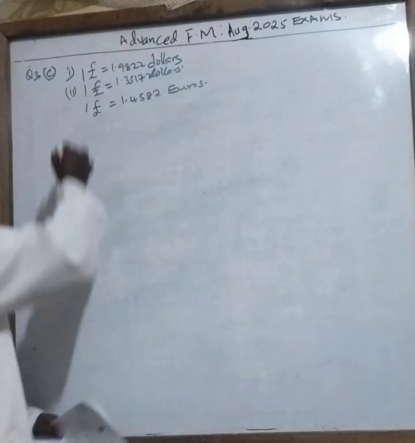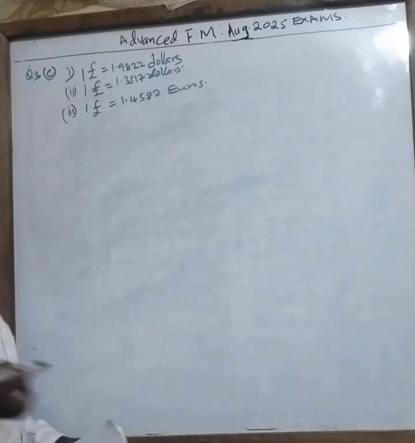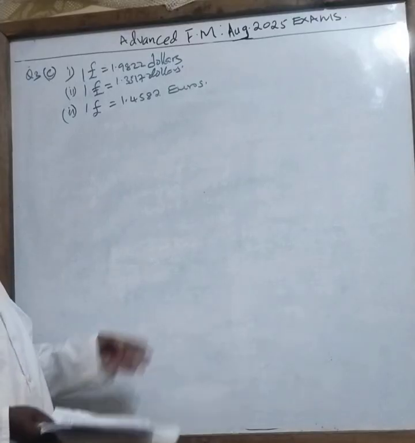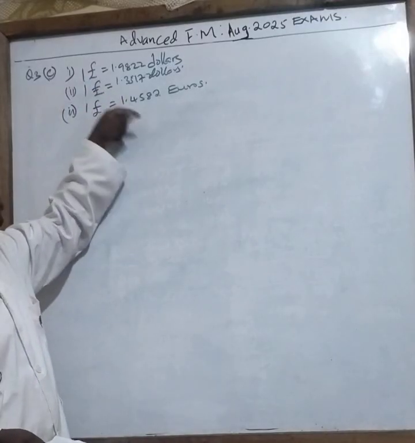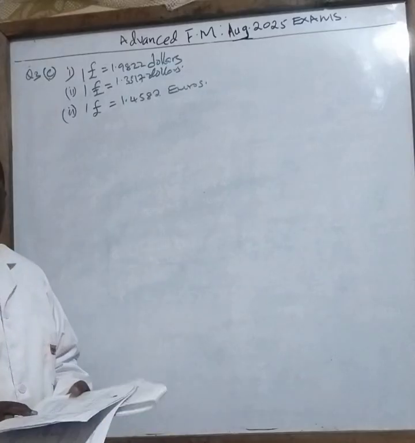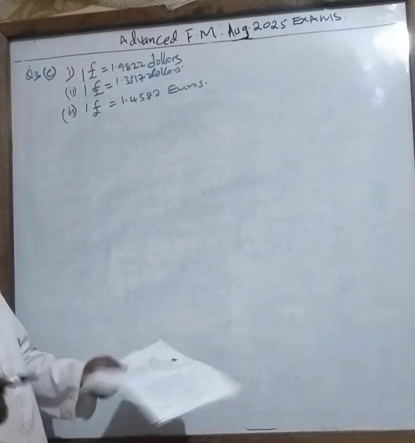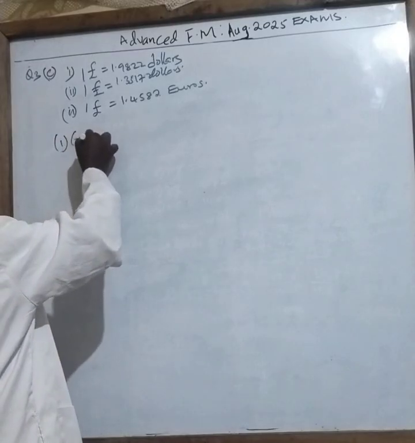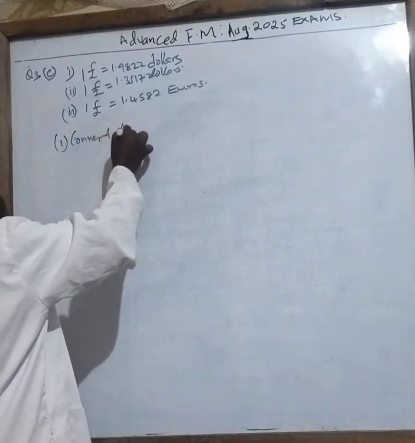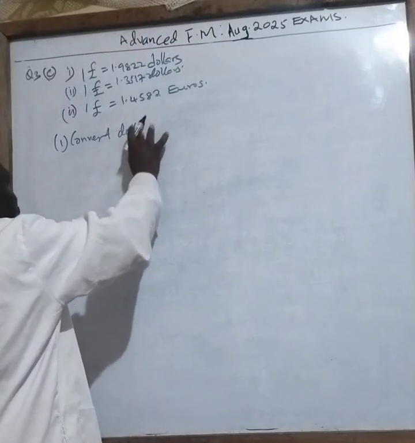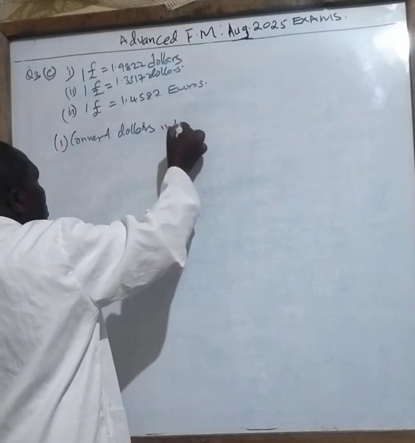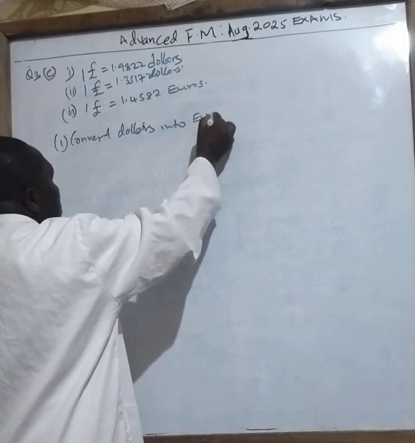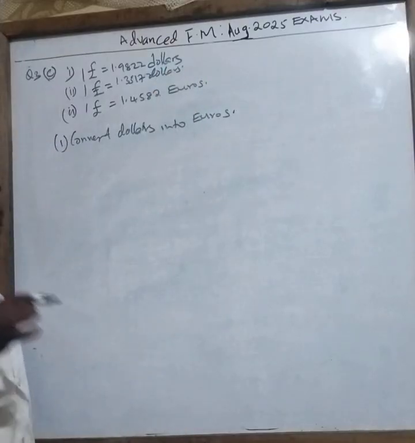That is the information that is very important, and these are the steps. Now class, you have been told to highlight the steps that you will use to ensure that the trader gets what? A profit. So in this case, we just need to look at it and say, at the moment, step 1, convert dollars into euros. I want to explain why.